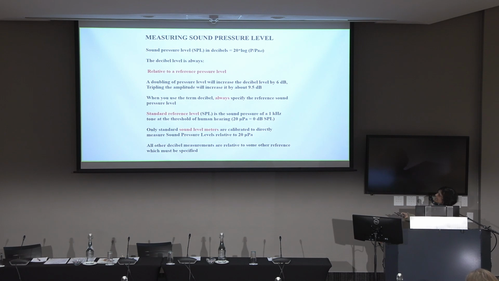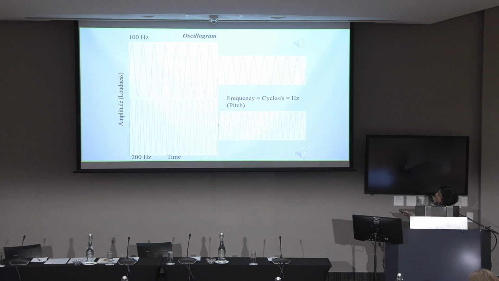As I said, only standard sound level meters are calibrated to directly measure sound pressure levels relative to 20 micropascal. And all other decibel measurements are relative to some other reference, which needs to be specified. And I think there's a lot of confusion sometimes, because nowadays almost any software and any spectrum you produce will give you dB levels, and they're not very meaningful. People sometimes interpret those, but really you shouldn't be interpreting them at all, except on a relative scale. Okay. This is, as I said, very, very basic stuff.